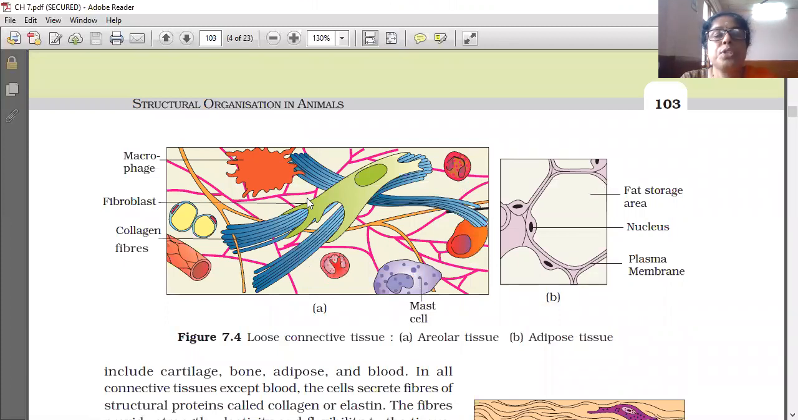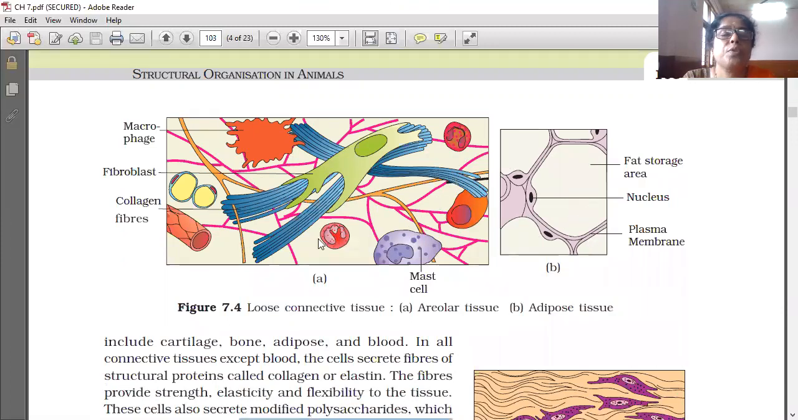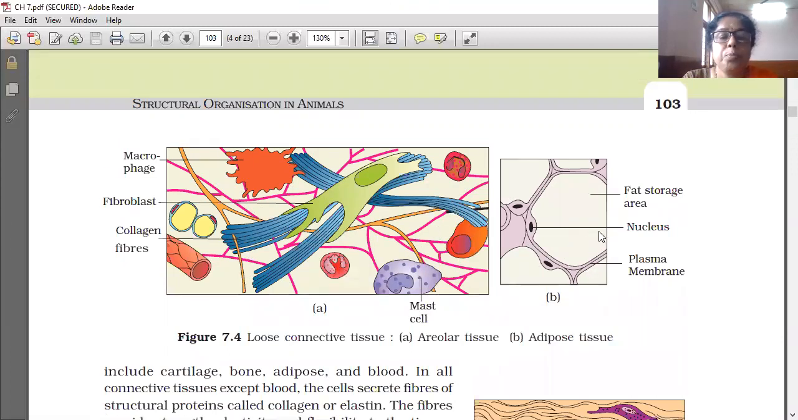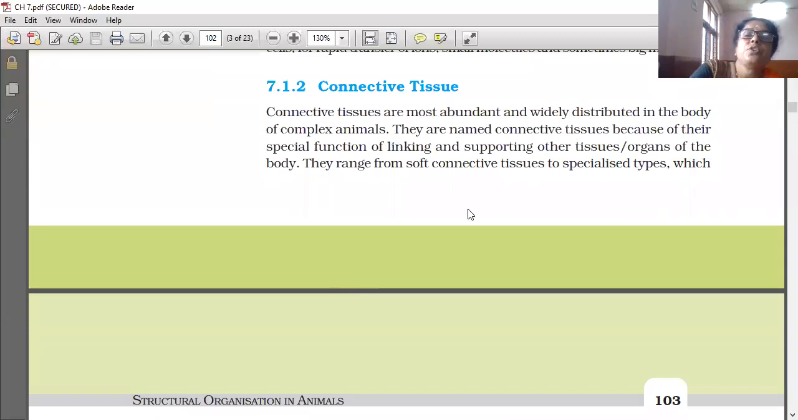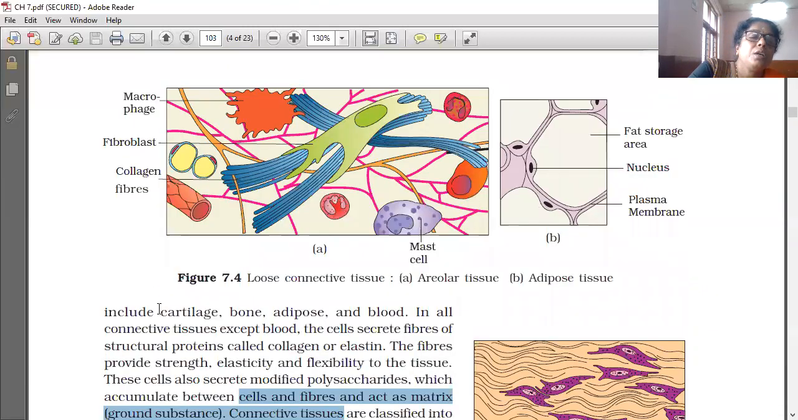One diagram of loose connective tissue is given to you. The first one is areolar tissue, which is loose only, as you can see the spaces. The second one is also a loose connective tissue, that is adipose tissue. These tissues are seen in places like cartilage, bone, adipose, and blood vessels.